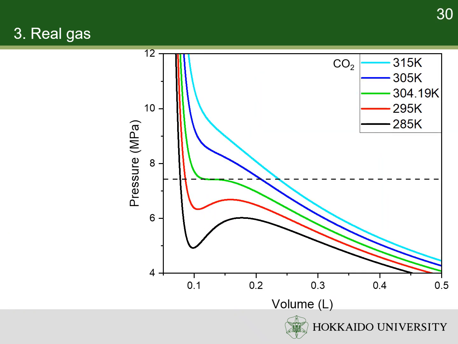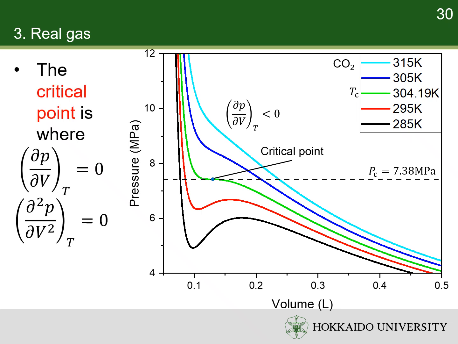The essential character of the isotherms of the van der Waals equation on a PV plane is that they come in three forms. At higher temperatures, the isotherm's slope is negative everywhere. It satisfies the stability criterion, like the ideal gas law. At some critical temperature, the slope is negative everywhere except at a single inflection point, the critical point, where both the slope and curvature are zero. At lower temperatures, all isotherms have 2 points with zero slope. Between the 2 points, the stability condition is violated.